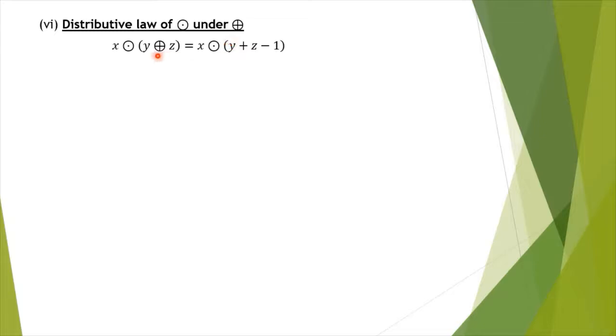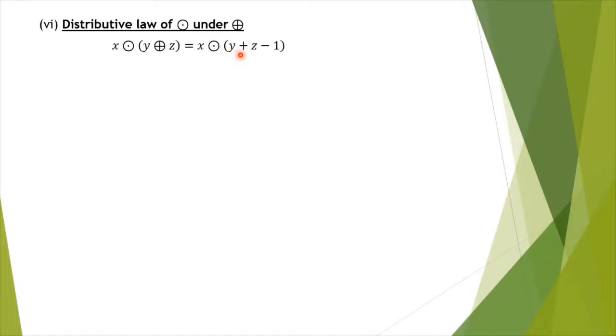Next we shall verify the distributive law of multiplication over addition. So x dot (y plus z) should be equal to x dot y plus x dot z. For that, first we shall find y plus z. Always we have to perform the operation within brackets. So this is equal to x dot, and by the definition of addition, you can replace this by y plus z minus 1.